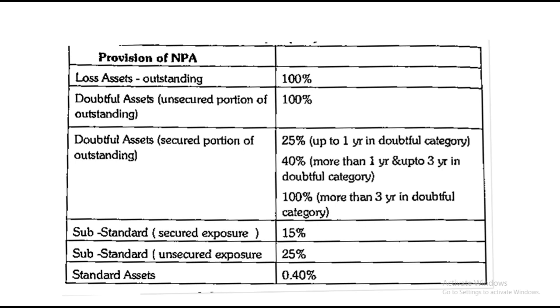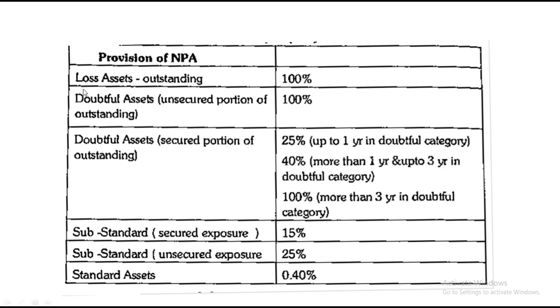Because the bank lends money, and at times some loans get converted into bad loans. Then there are reserves and provisions we have to create, like for a delay of 1 year, 2 years, 3 years and above, if the loan has not been repaid on time. So the bank has to create provisions, and there are rules for provisions.